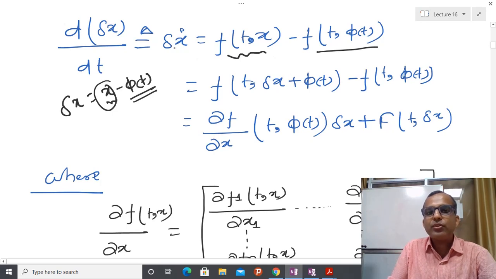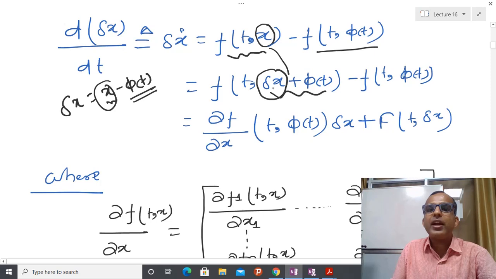I am going to denote this differential equation in terms of a small deviation, so I substitute x by phi(t) plus delta x. Here I am assuming that delta x is very small, and if delta x is very small, then it is possible to show that I can represent this whole quantity like this.